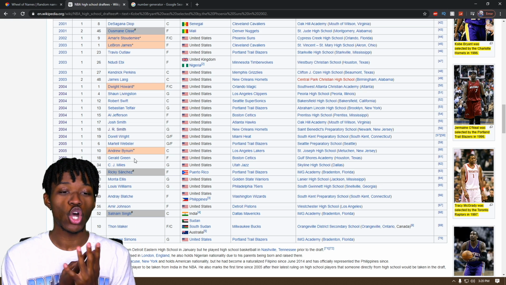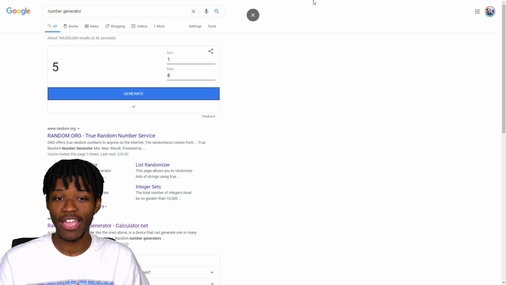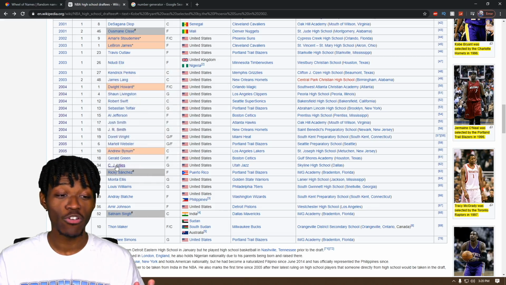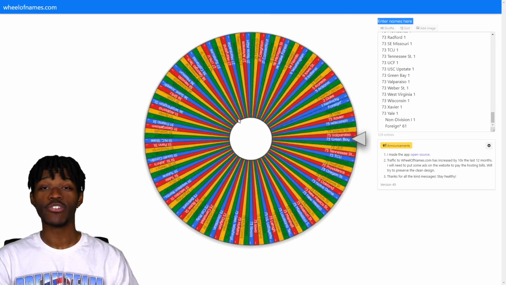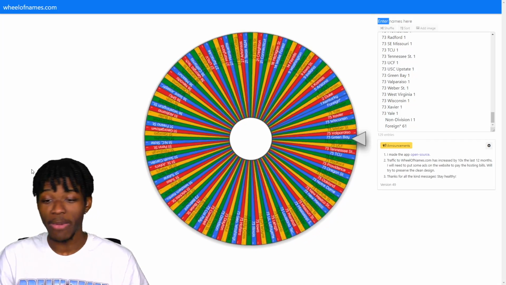That's 8 total different options. And out of these 8 options, we're ending up with player 5. Player 5, when in this situation, is going to be CJ Miles, so we'll take that and move on. Now, he only played like 10 games this season, but I got to take what I got. And CJ Miles is that.